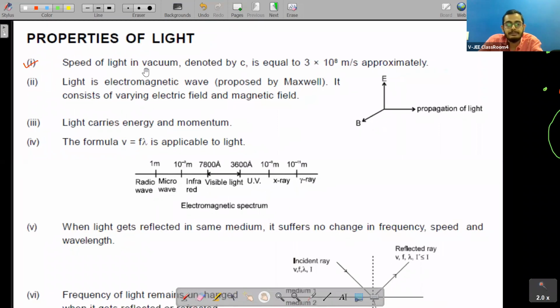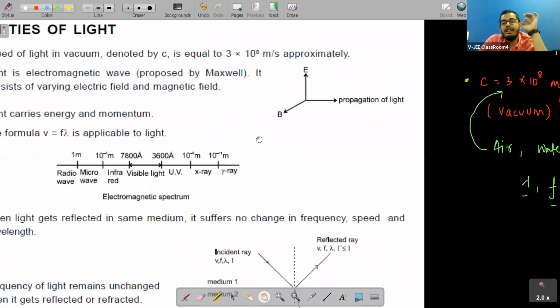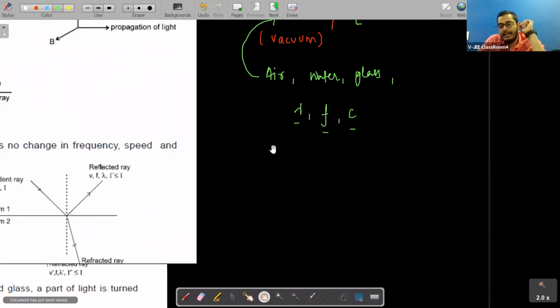Now we are moving to other points. See here, what is it saying? That light is an electromagnetic wave, and this was proposed by Maxwell. It consists of varying electric field and magnetic field. You see, students, this point is saying that light is an electromagnetic wave.